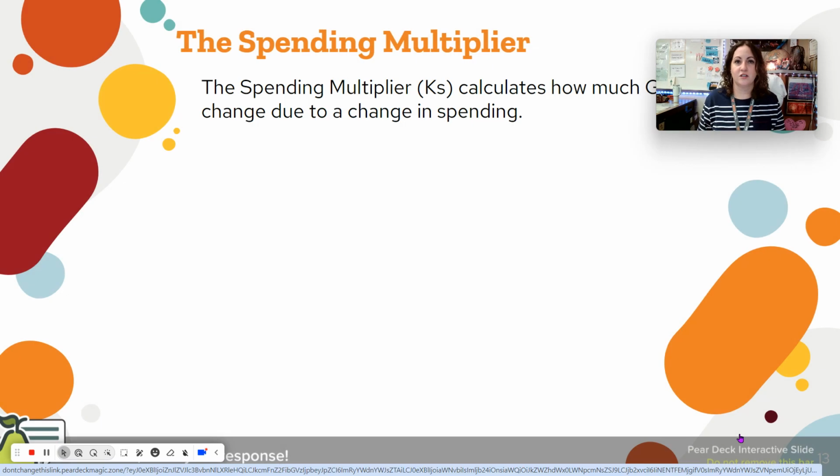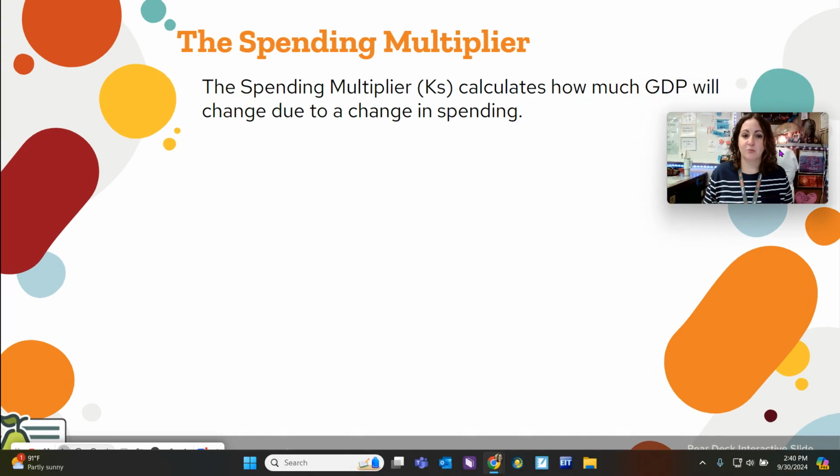So our first, or I guess fourth equation, if we're counting MPC plus MPS, is going to be the spending multiplier. And the spending multiplier calculates how much GDP will change due to a change of spending. The spending multiplier is often abbreviated as KS, spending multiplier, KS. And the KS formula is this.